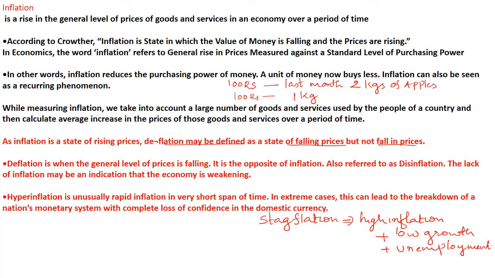So that phenomenon we can consider as hyperinflation. Due to COVID also, for a short period of time this type of rapid inflation happens. So that is known as hyperinflation. So inflation means a rise in price, deflation means a fall in price, hyperinflation means rapid inflation for a short span of time. Clear? One more thing we can add is stagflation.